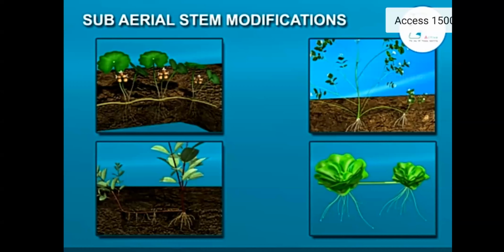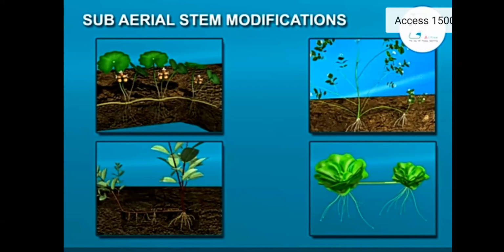Next. Now the next modifications that we call vegetative propagation. Vegetative propagation, you know, vegetative reproduction, we have discussed this term. Vegetative reproduction means any particular vegetative part of the plant, either root, stem or leaf, is involved in forming a new plant. Generally we know that to develop a new plant, seeds are required.